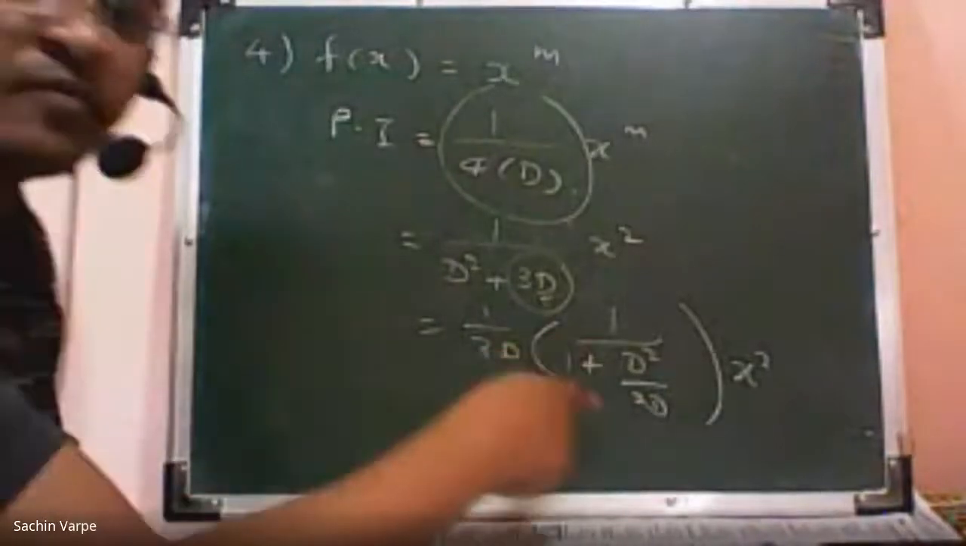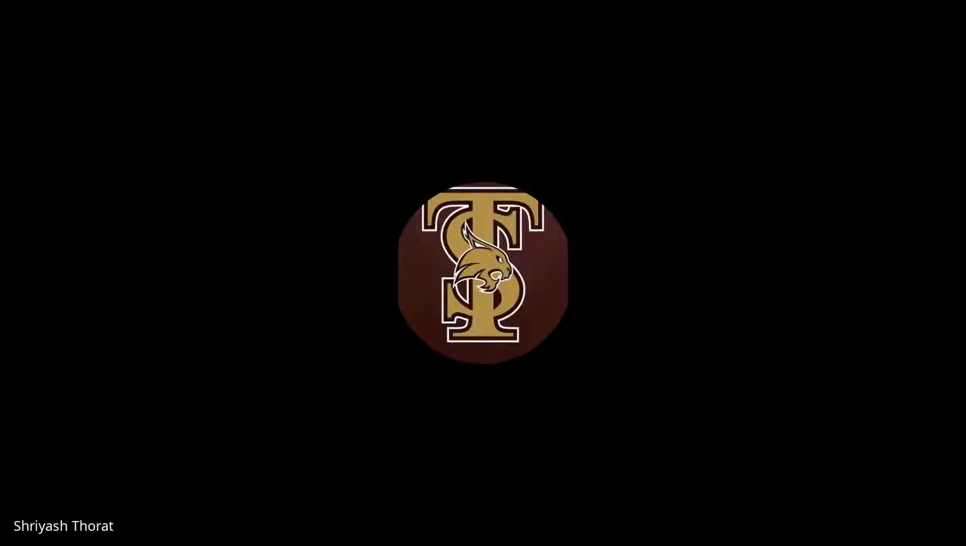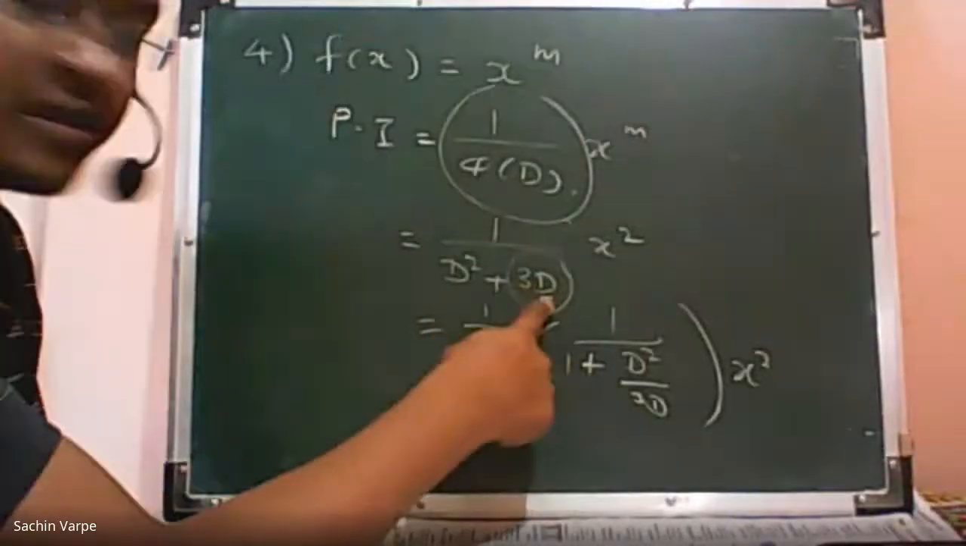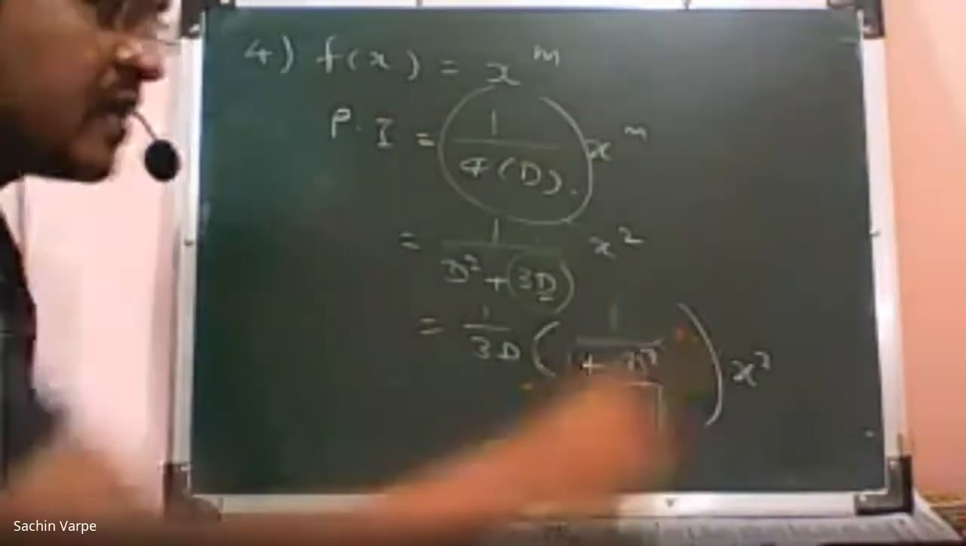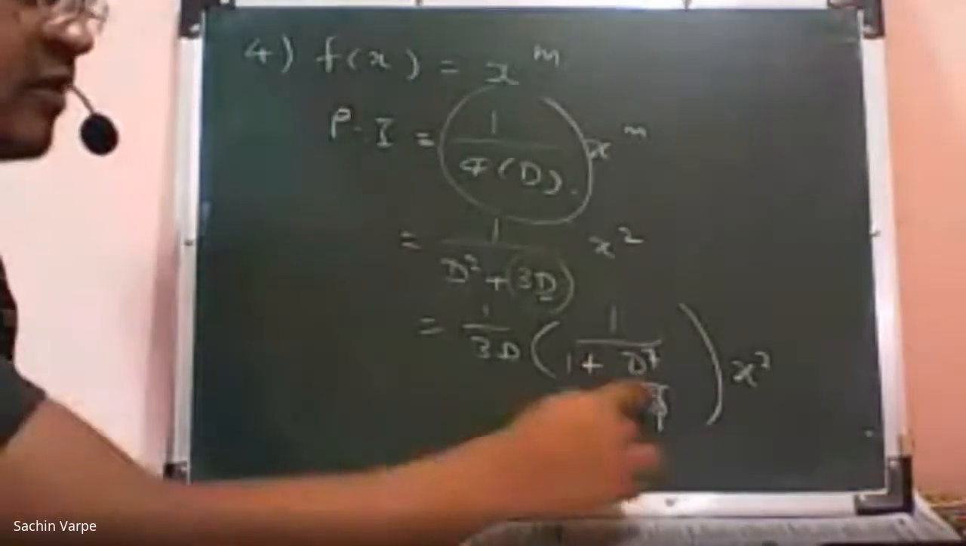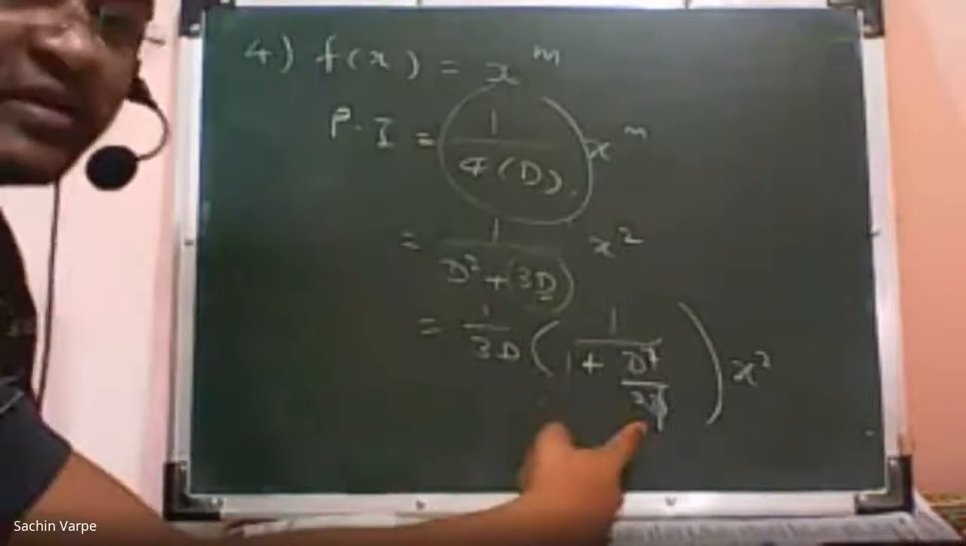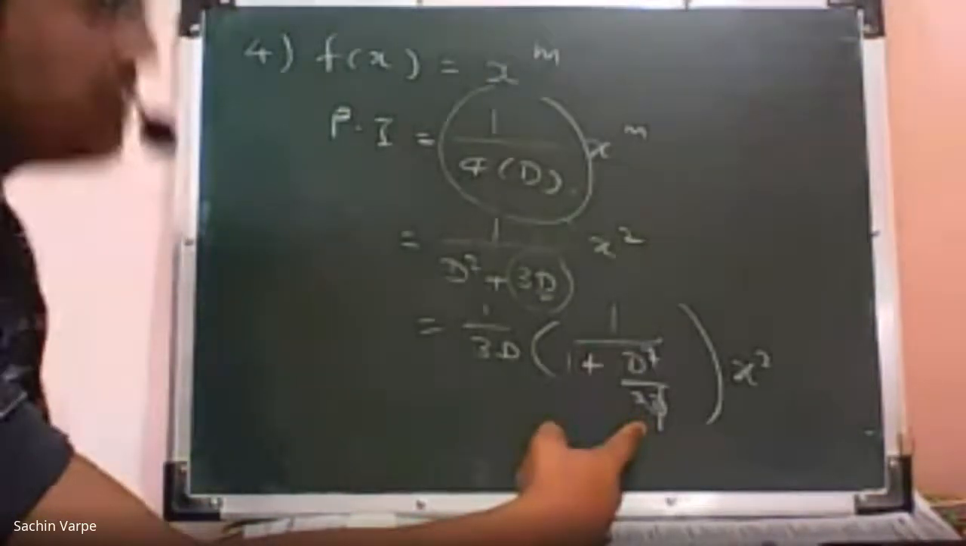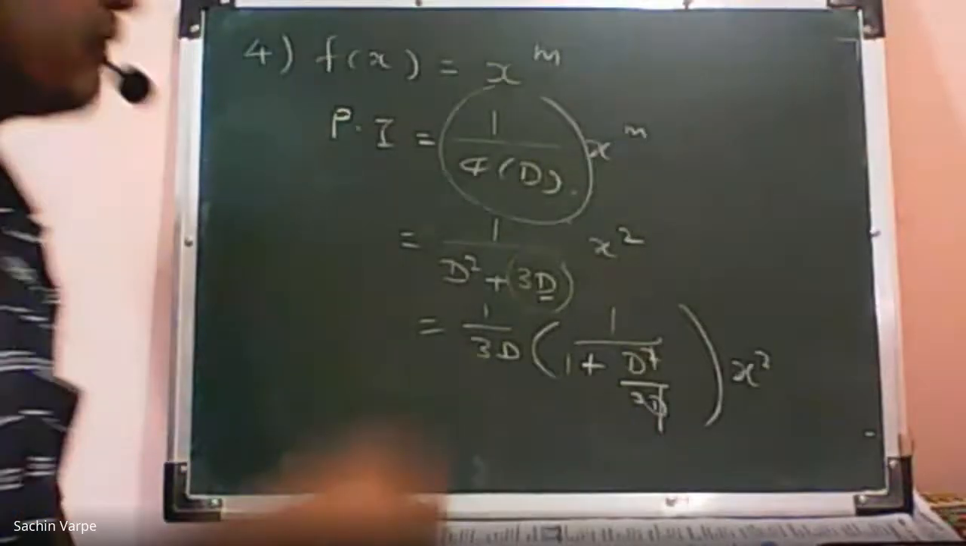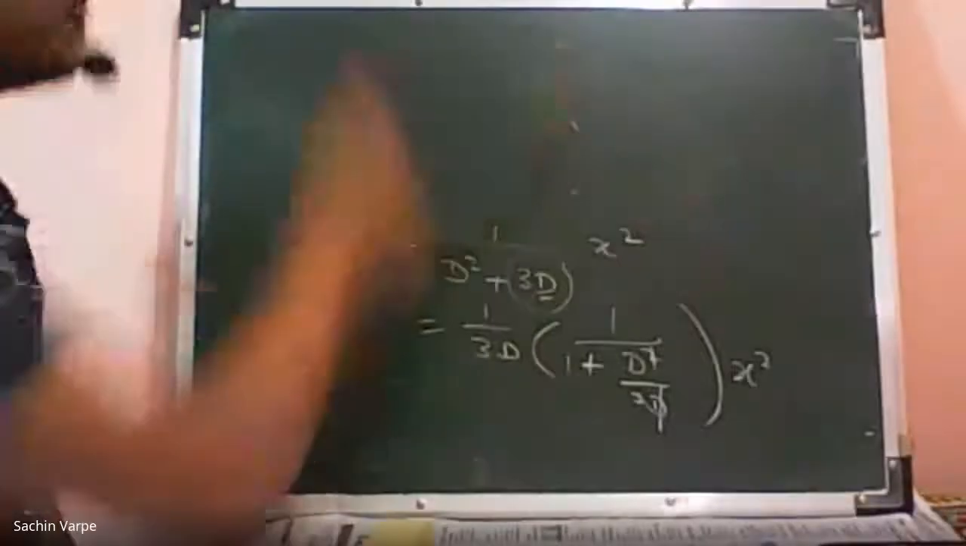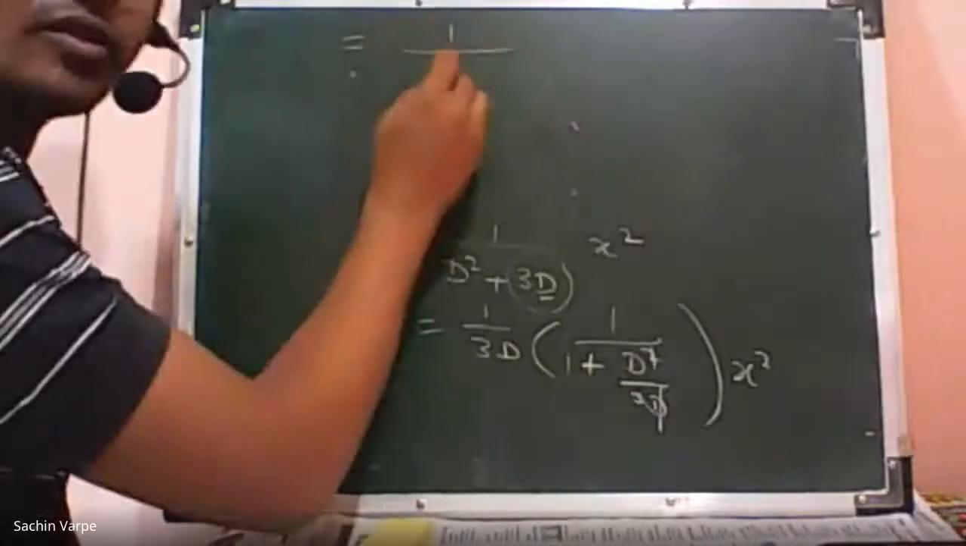Sir, it should be d by 3, no? I'm taking 3d common, isn't it? So d square by 3d, so one d will get cancelled there. And I'll be having the value of p to be d by 3 only. Isn't it? So what I'll be having now? 1 upon 1 plus p is equal to 1 upon, is it okay? Is it visible?